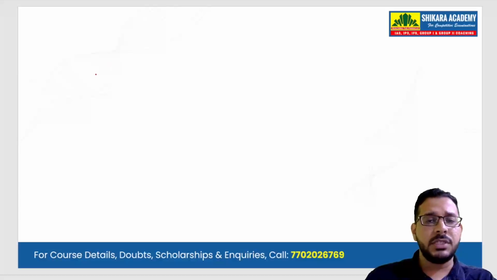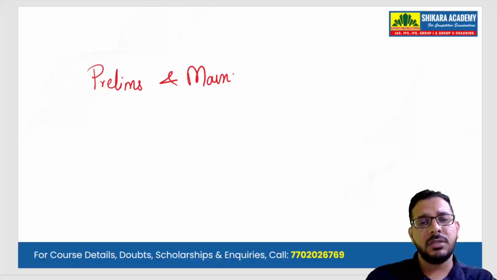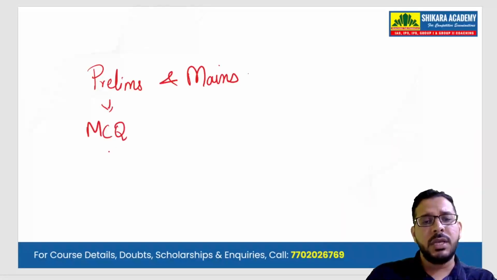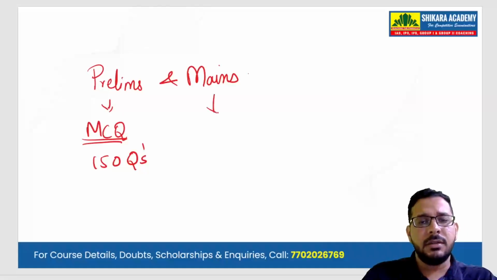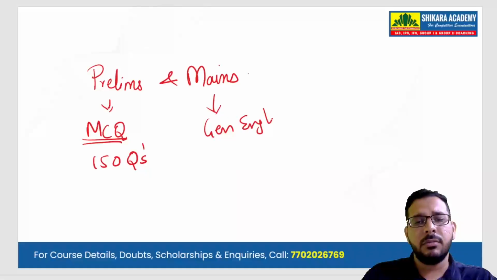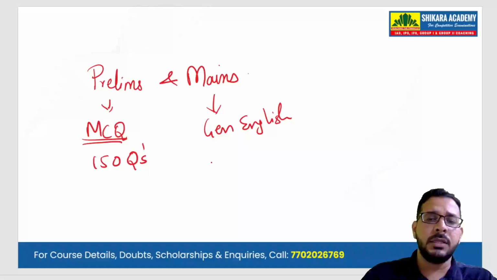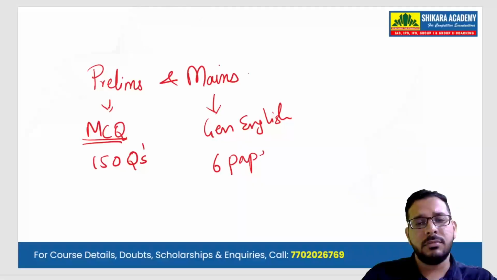So Group 1 examination has two levels, prelims and mains. In prelims, it is an MCQ based question paper, 150 questions will be asked, no negative marking. Then in mains, they have one general English paper, which is a qualifying paper. Then we have 6 papers.